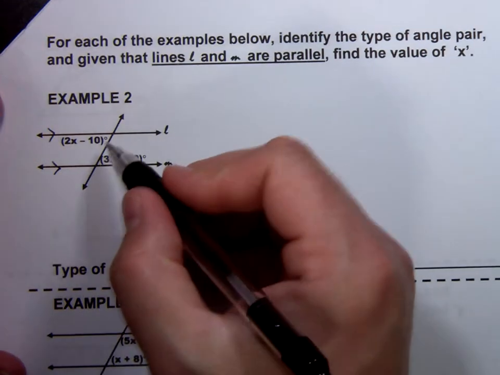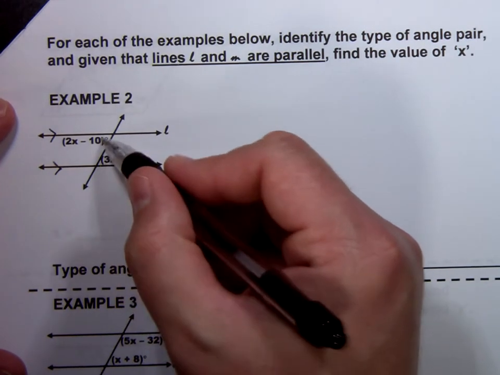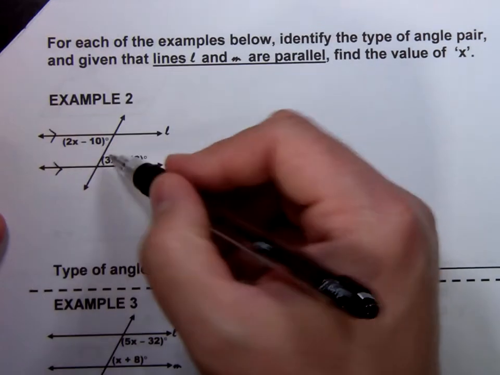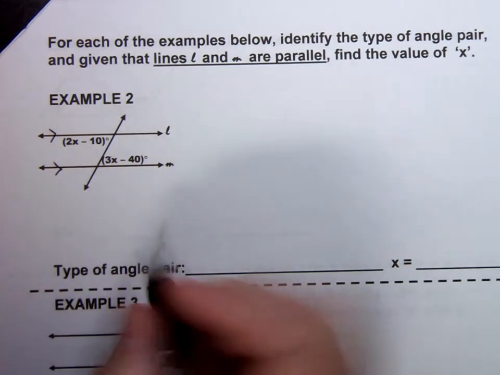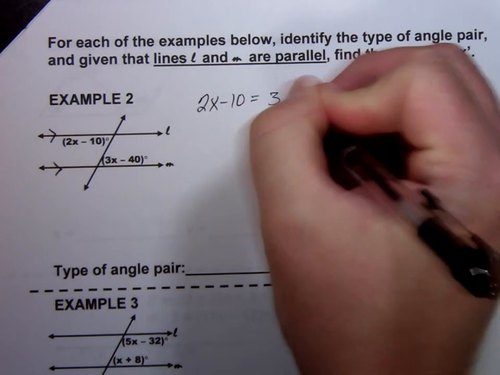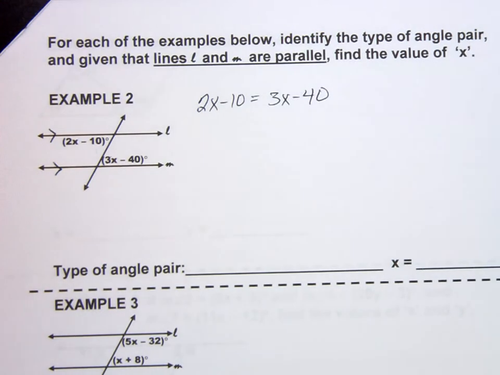So let's identify these two angles that have expressions on them. They're on different sides of the transversal. They're inside the two lines, so they're alternate interior angles. And we learned alternate interior angles are congruent when the lines are parallel. And when I know two things are congruent, I set them equal to each other, because remember, congruent means equal measures. They're going to be the same number of degrees.